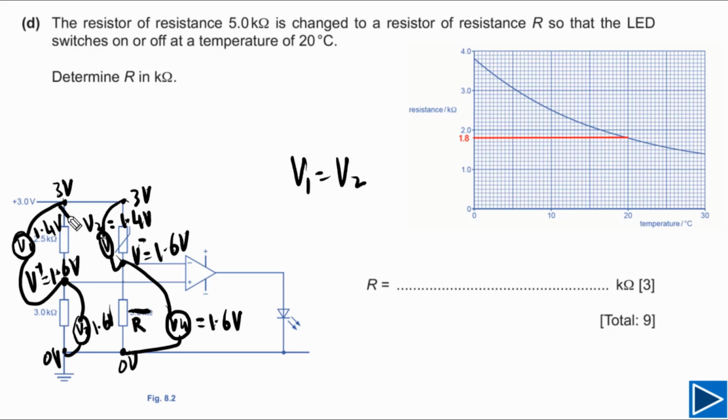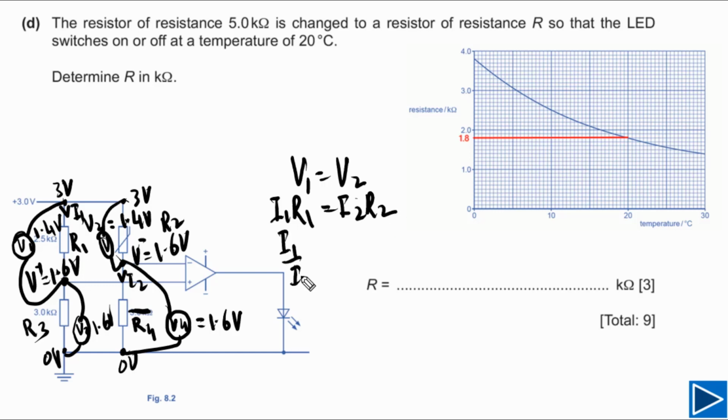Let's say current I1 is flowing in this branch, and current I2 is flowing in this branch. Let's say this resistor is R1, this resistor is R2, this is R3, and this one is R4. Then simply we can say I1 R1 has to be equal to I2 times R2. From here we can find I1 over I2, which is equal to R2 divided by R1.